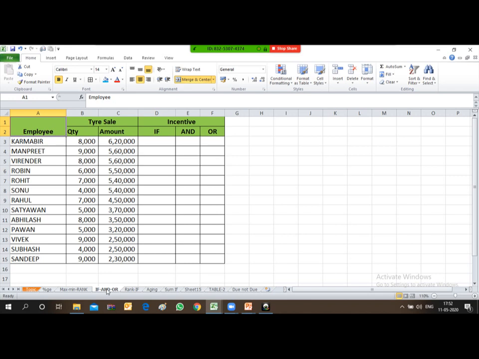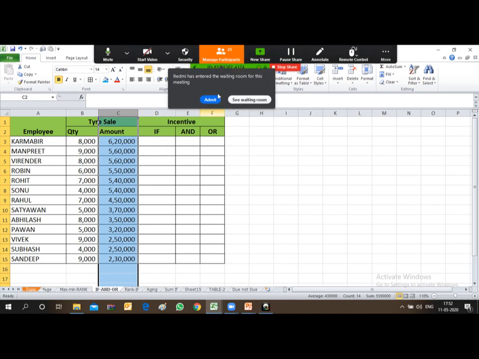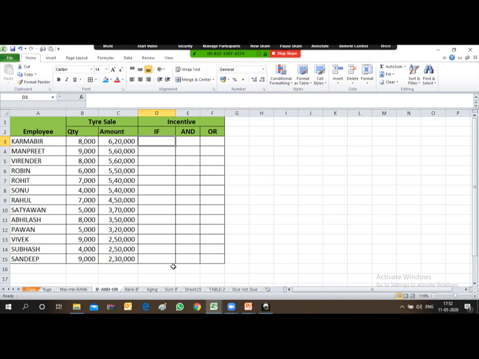Let us first understand the table. The name of the employee is given, and the quantity which a particular employee has achieved is given, and then the amount of sales effected by each and every employee is given. Now I want to calculate the incentive that will be applicable to each and every employee.